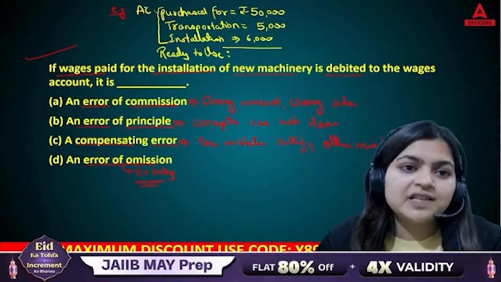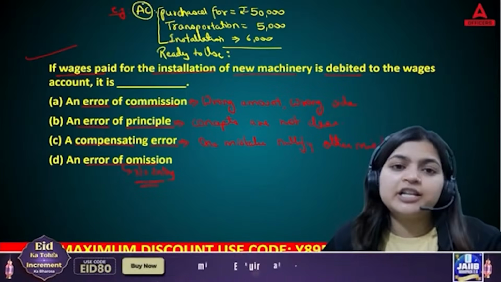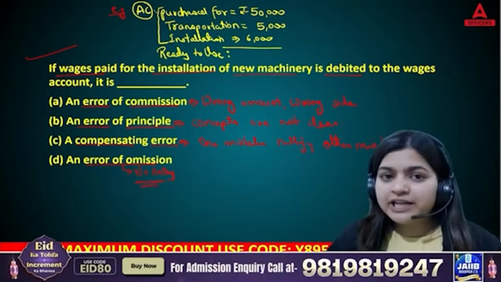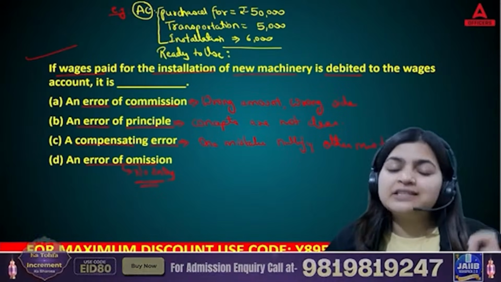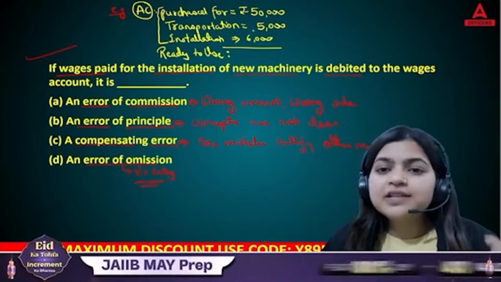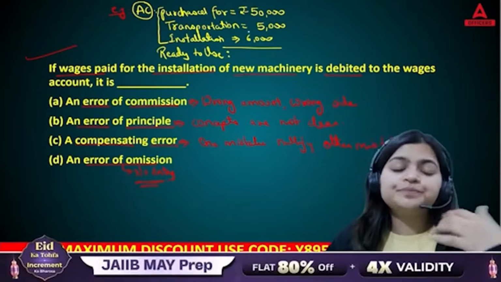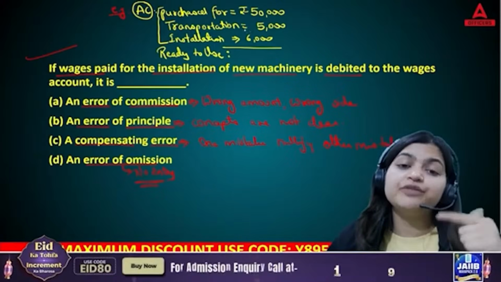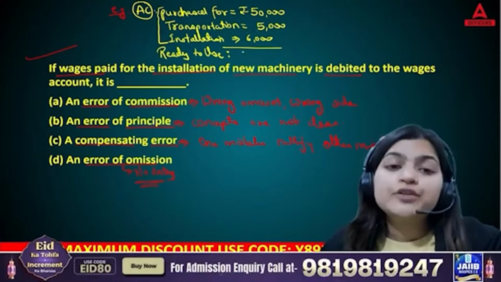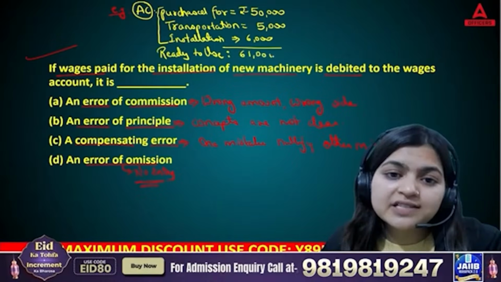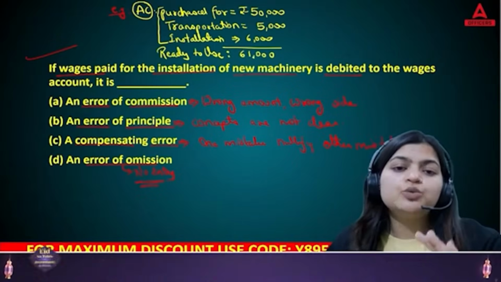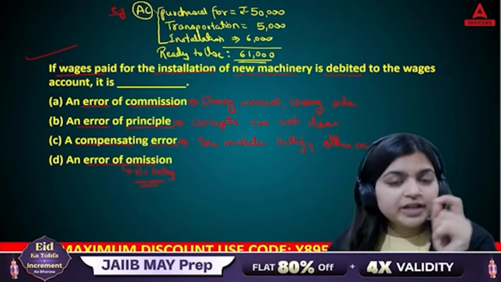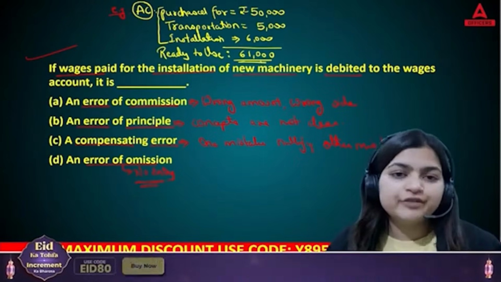Whatever expenses you incur to make your asset usable, you need to add in that asset only. So if I ask what is the cost of the AC, that is not only 50,000, that is 55 plus 6, so the right answer as per accounts is 61,000. You need to incur 61,000 for using this AC, not only 50,000.